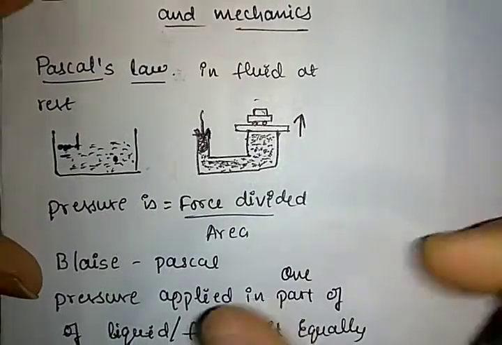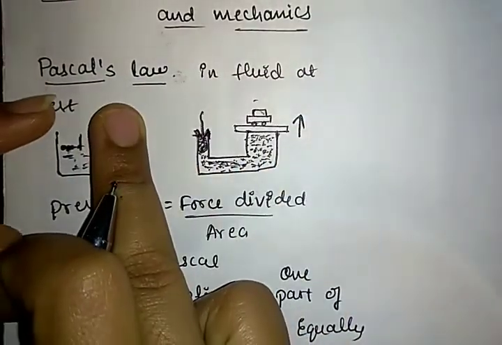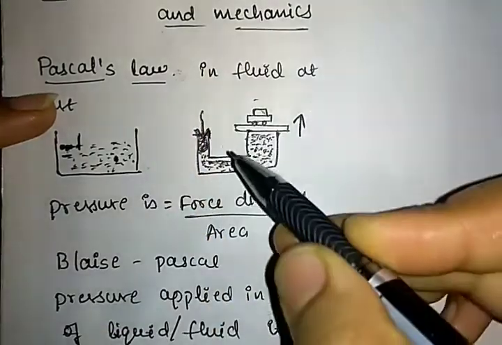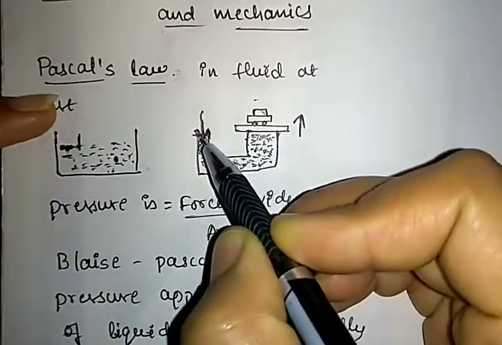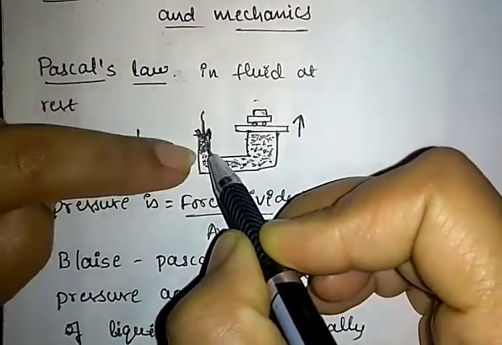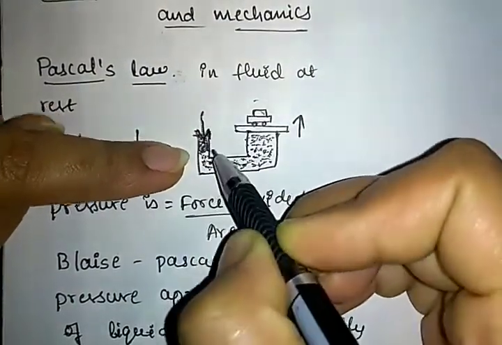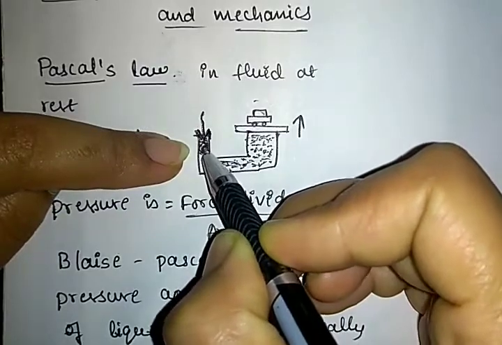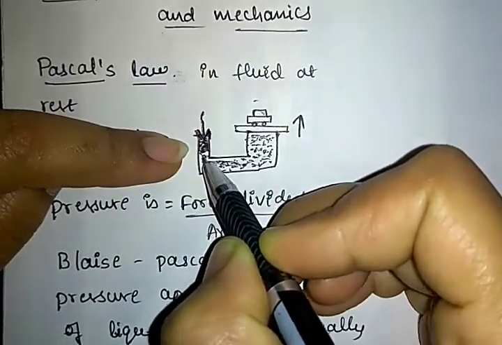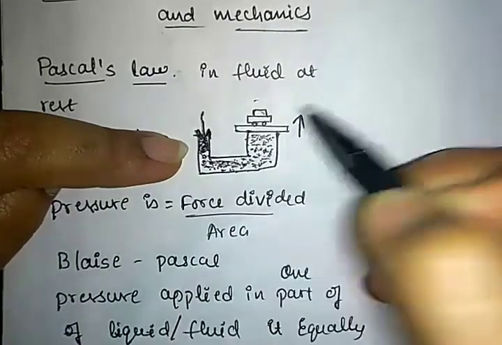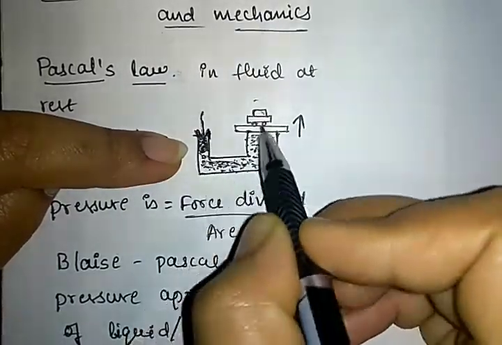Got it? So what is meant by Pascal's law? Pascal's law is that if pressure is applied in one part of the fluid, that fluid transmits its pressure all over the particles of the fluid in the container, and to the wall of the container.